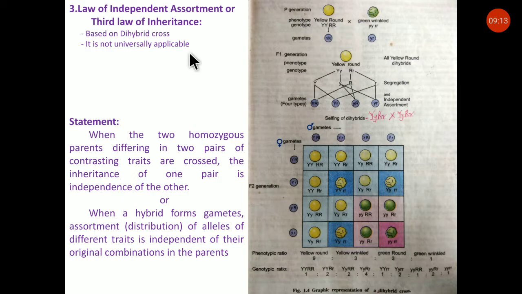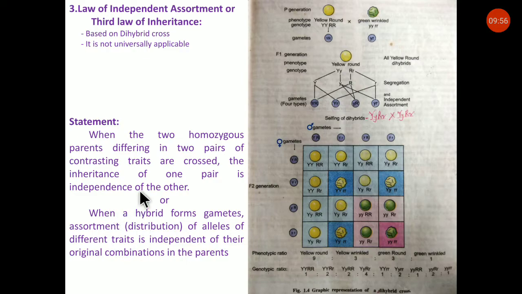Let us see the statement. When two homozygous parents differing in two pairs of contrasting traits are crossed, the inheritance of one pair is independent of the other. In other words, when a hybrid or polyhybrid forms gametes, assortment, that is distribution of alleles of different traits, is independent of their original combinations in the parents.